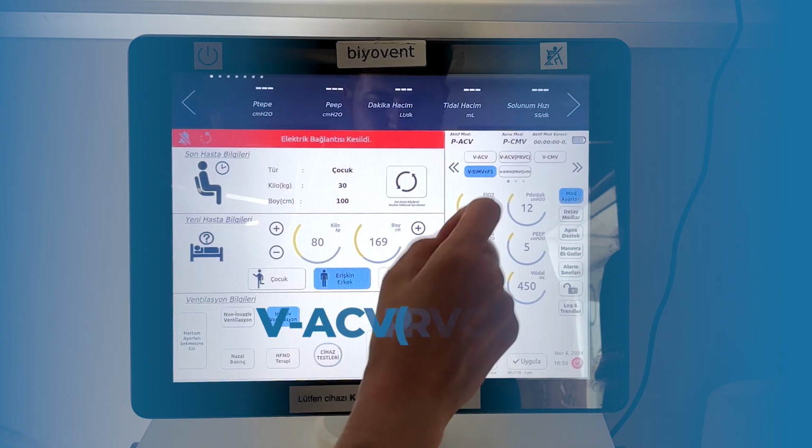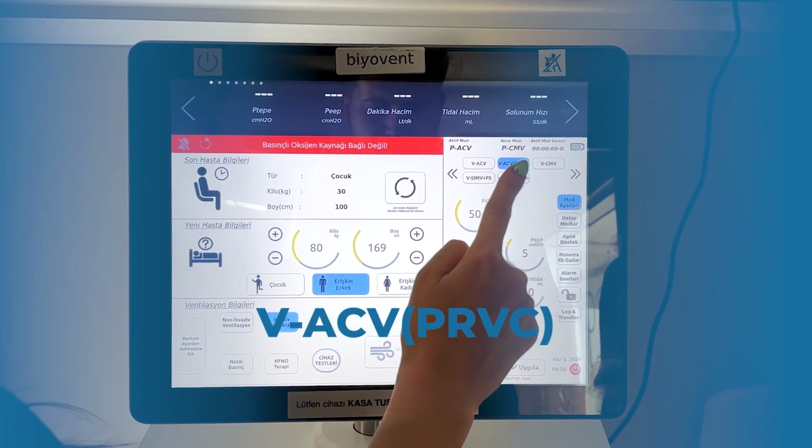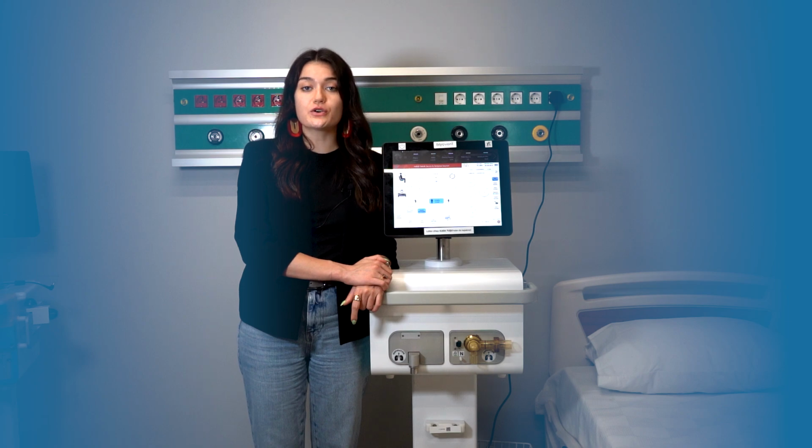Also, we have volume assured pressure controlled ventilation mode. In this mode, ventilation is ensured at a set volume, with pressure adjusted to achieve this volume. PRVC stands for Pressure Regulated Volume Control. In this mode, a target volume is set, and the ventilator adjusts the pressure to deliver this volume to the patient's lungs. The PRVC mode ensures a stable tidal volume while adjusting pressure, managing breathing safely and effectively. This mode considers both volume and pressure variables, making it a suitable option for patients.